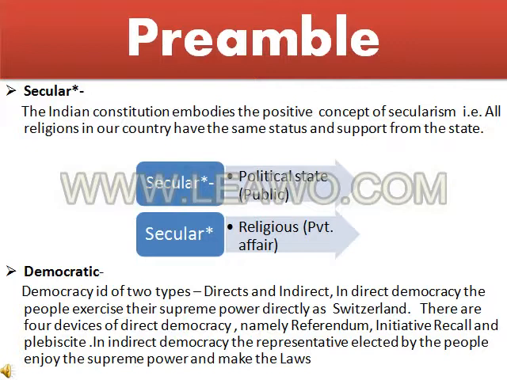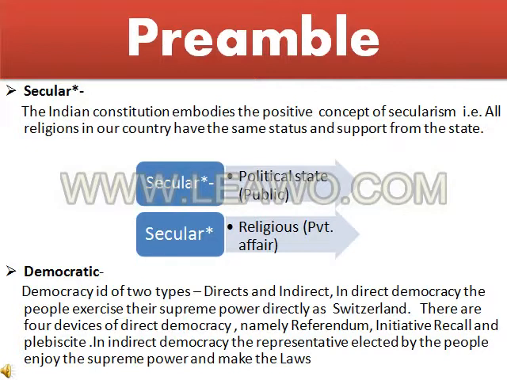Now, democratic. Democracy is of two types. The first one is direct democracy and the second is indirect democracy. In direct democracy, the people exercise their supreme powers directly. For example, Switzerland's democracy. There are four devices of direct democracy, named referendum, initiative, recall, and plebiscite. We'll discuss these words more in the next slide. In indirect democracy, the representatives elected by the people enjoy the supreme power and make the laws. A great example is India.